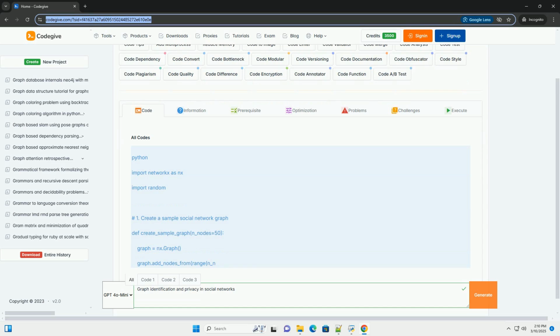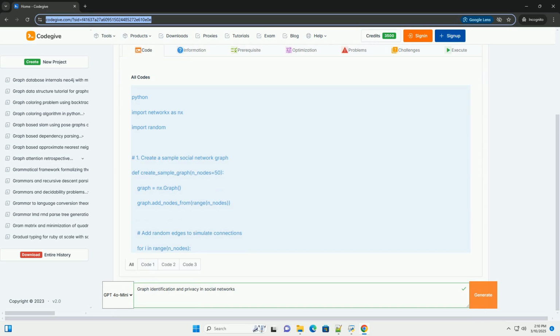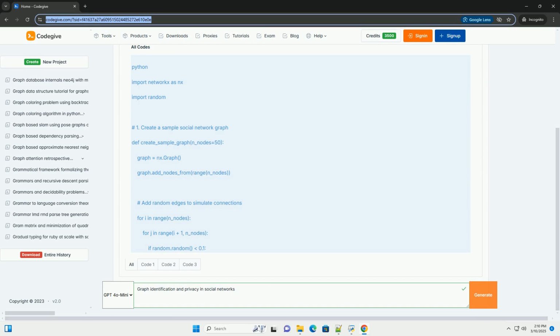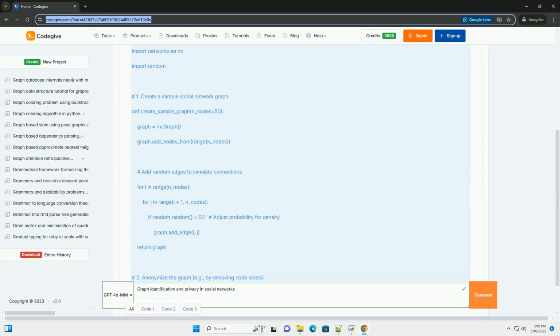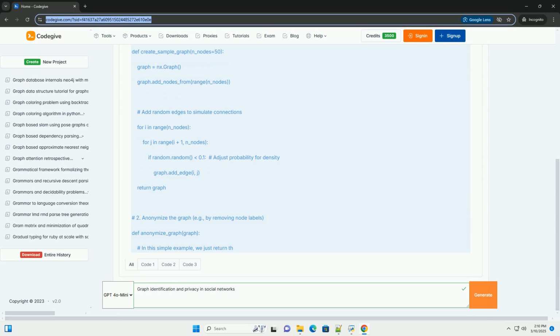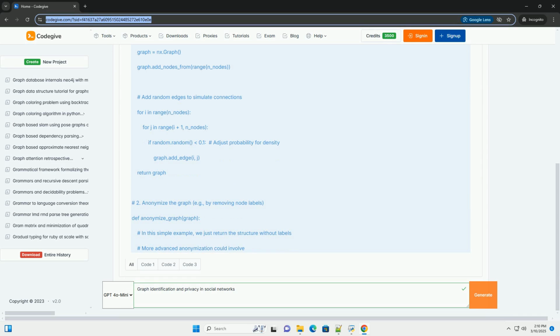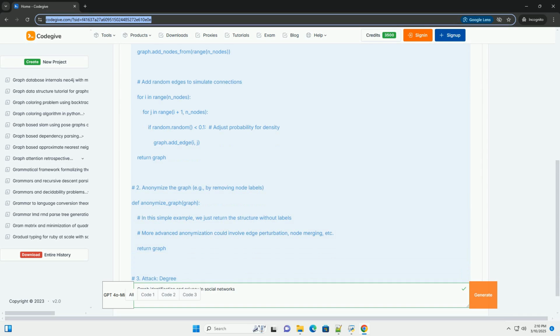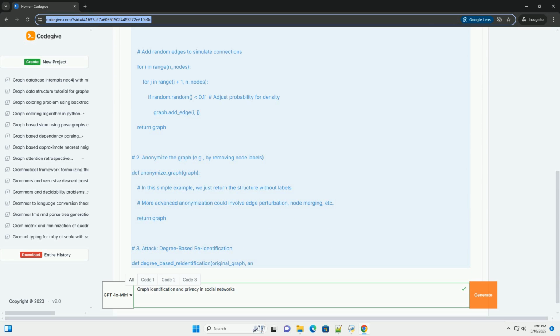OK, let's dive deep into graph identification and privacy in social networks, combining theory with practical code examples. This will be a comprehensive exploration. Introduction: the landscape of social network privacy.